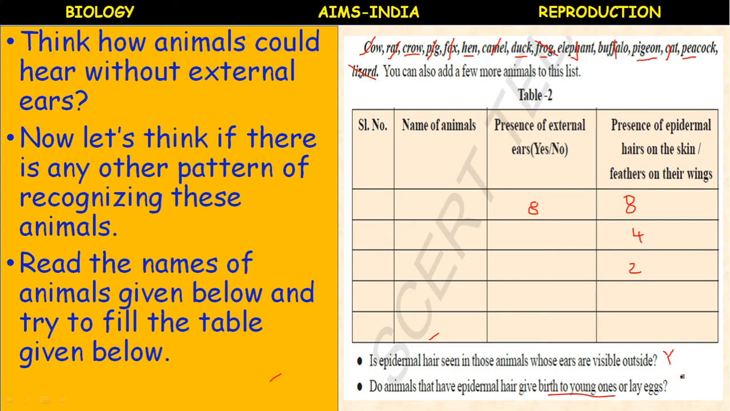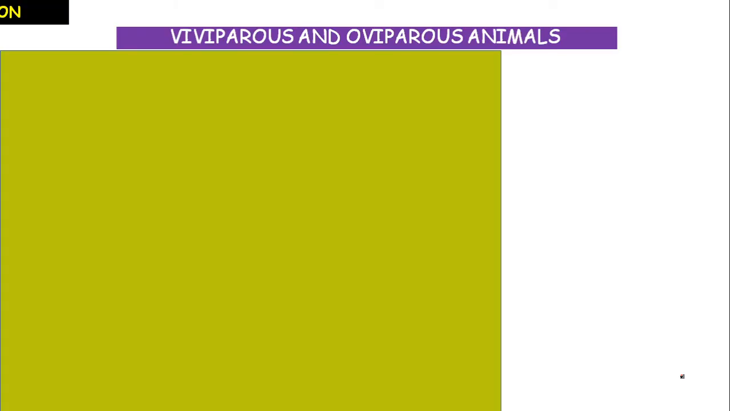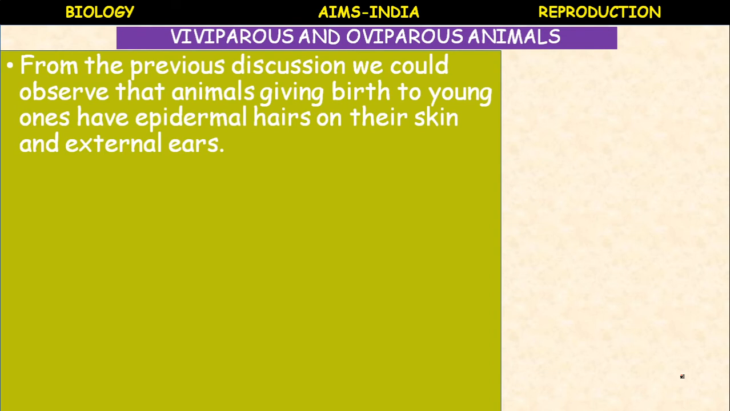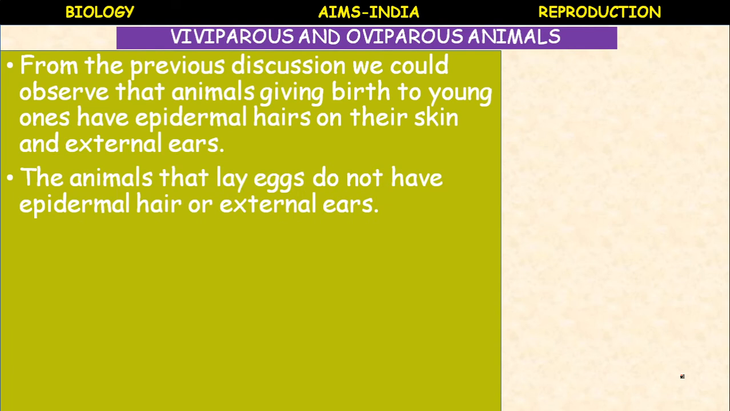So next, now come to the point: viviparous and oviparous animals. From the previous discussion, we could observe that the animals that give birth to young ones have epidermal hairs on their skin and they possess external ears, isn't it? We come under which category? We come under the category which has external ears and we possess epidermal hairs, children.